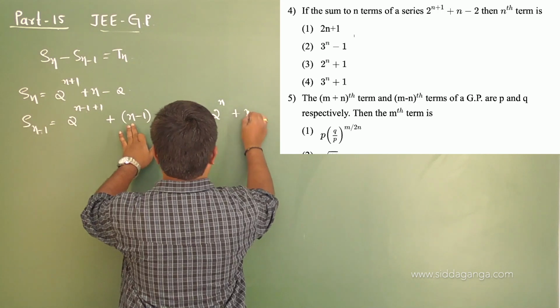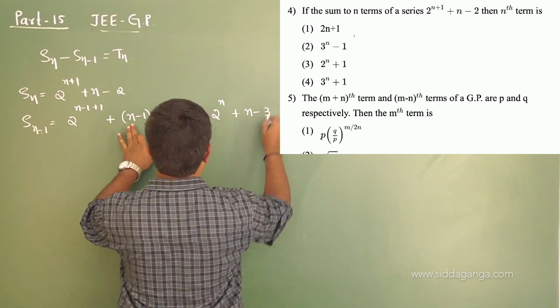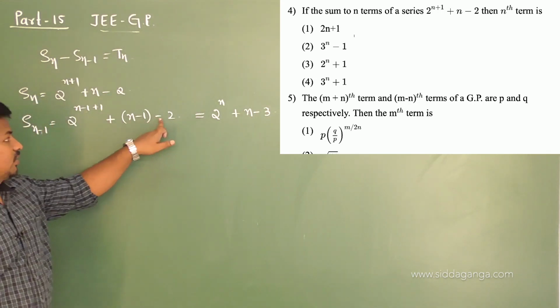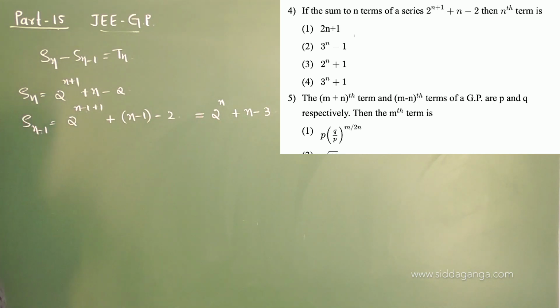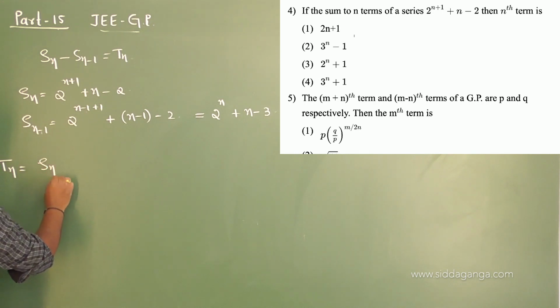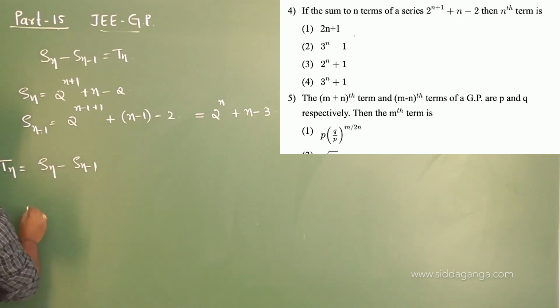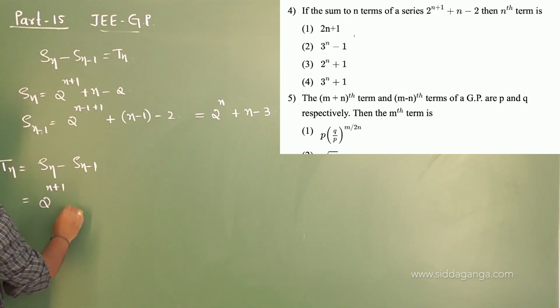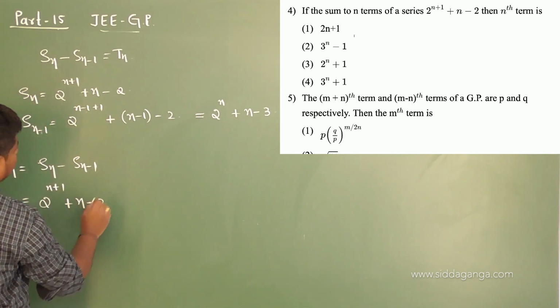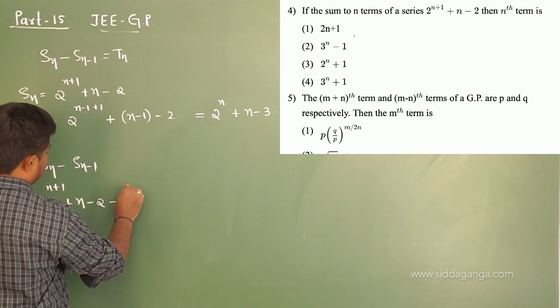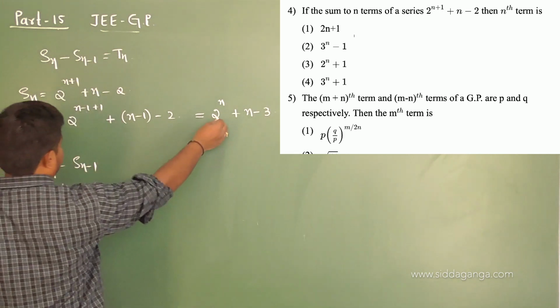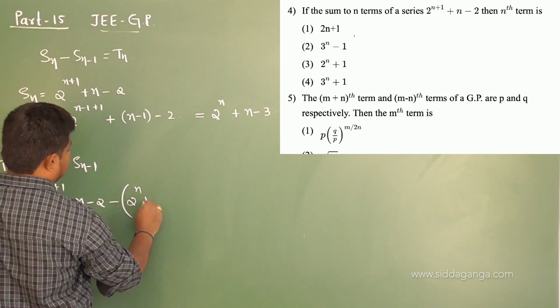Here you get plus n minus 1 minus 2, that is n minus 3. Now Tn is equal to, so your nth term is Sn minus Sn minus 1. Sn is 2 power of n plus 1 plus n minus 2, minus Sn minus 1. Sn minus 1 is given by 2 power of n plus n minus 3.